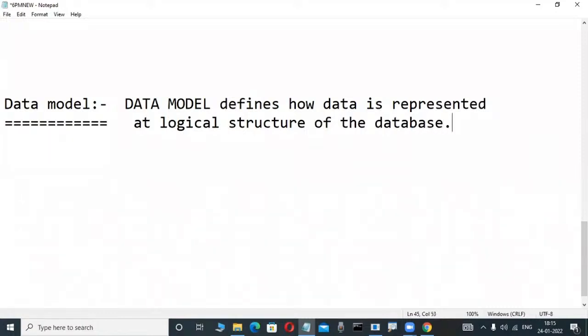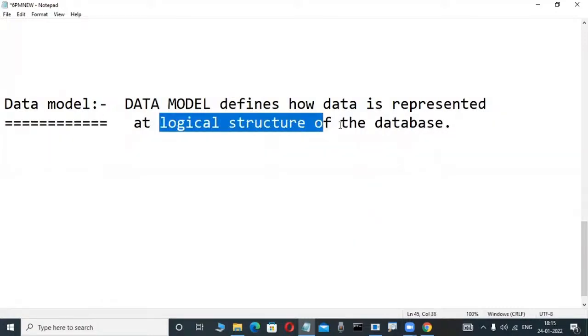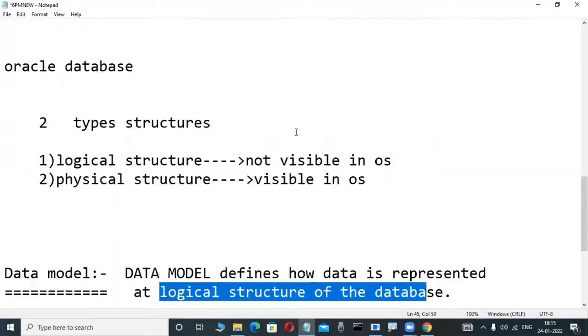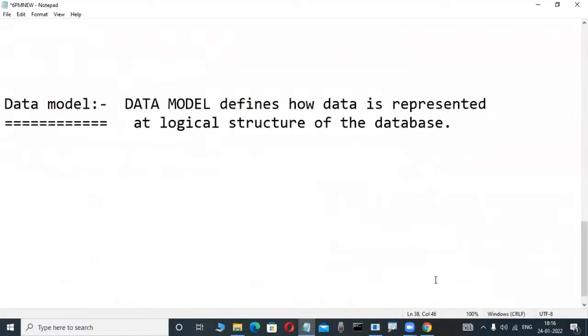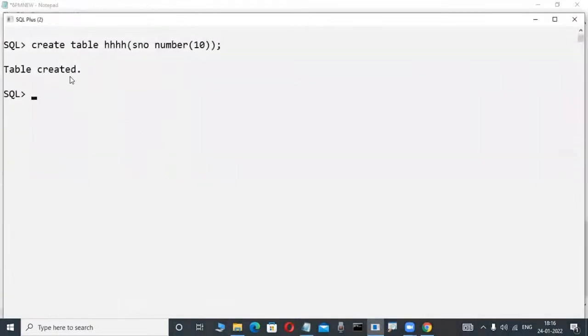Now check it out on the screen. What is a logical structure? As I told in the previous classes, a structure which is not visible in the operating system is called a logical structure. When you create a table, it is not visible in the operating system, but that structure is visible in the database. Very good. Now in this database, how data is represented is specified in the format of records. But these collections of records are in matrix format.